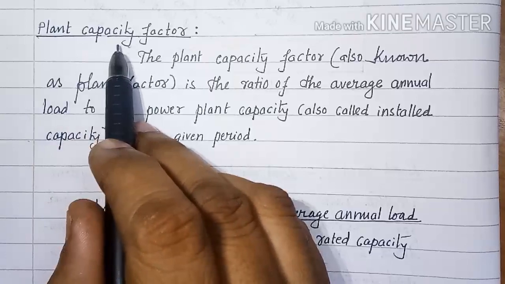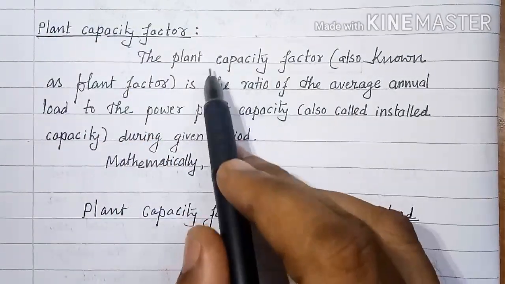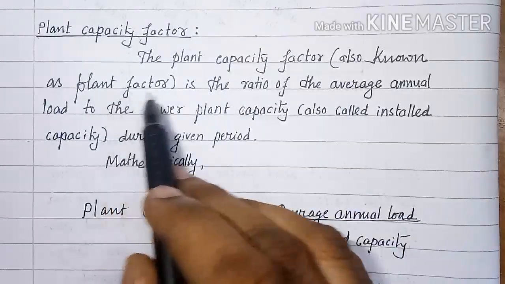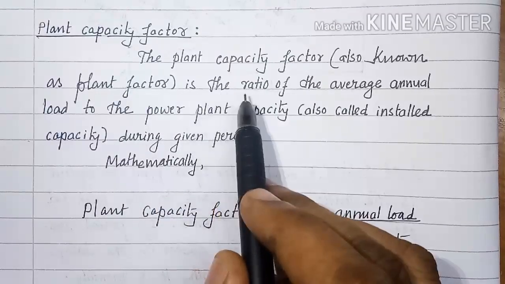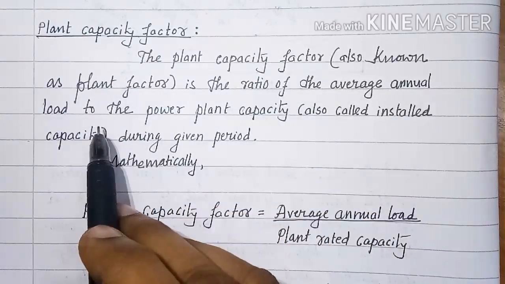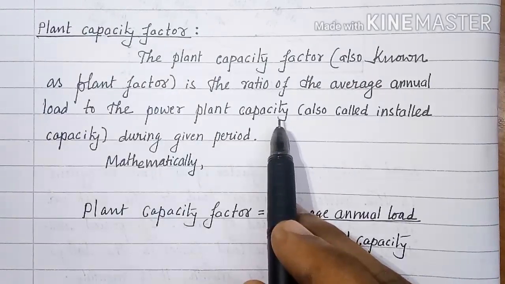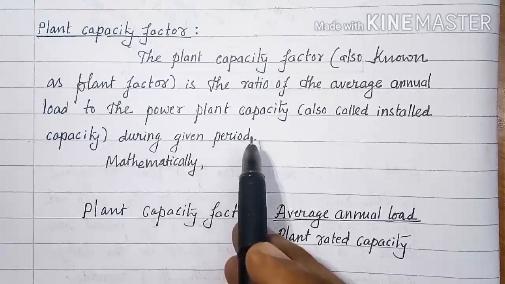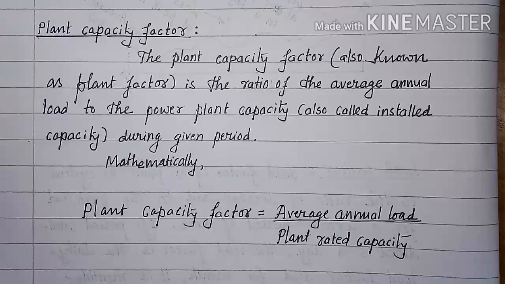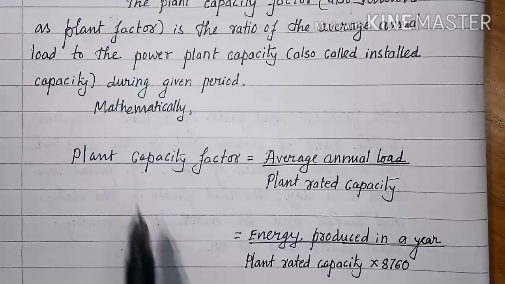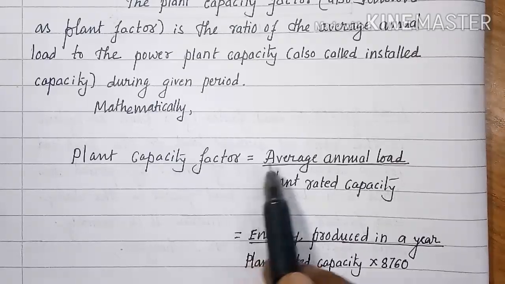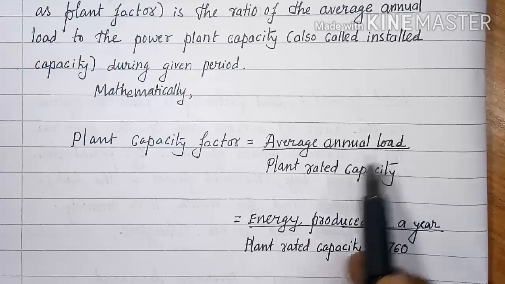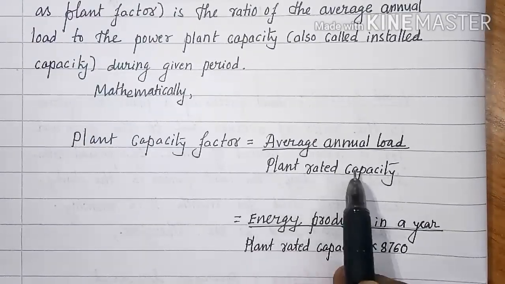Next term is plant capacity factor. The plant capacity factor, also known as plant factor, is the ratio of the average annual load to the power plant capacity, also called installed capacity, during a given period. Mathematically, plant capacity factor is equal to average annual load divided by plant rated capacity,